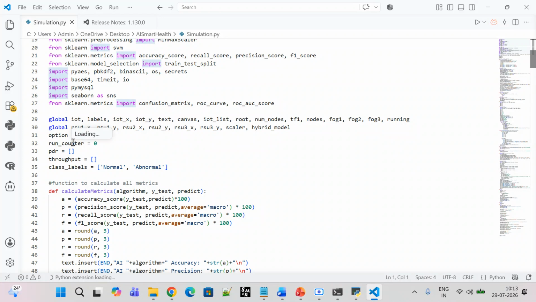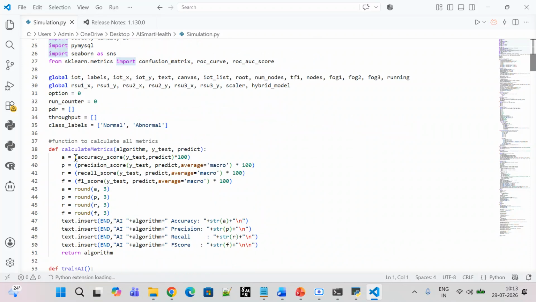Okay, so this is how we got our hybrid model algorithm, and I have used different functions. First is the calculation of metrics, as we have just seen: accuracy, precision, recall, and F1 score. Which model is best for predicting the patient's health records, and gives the highest accuracy rate, right?